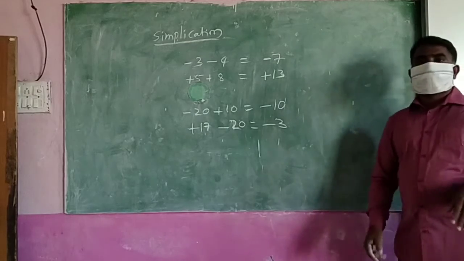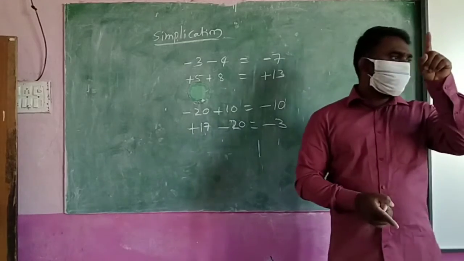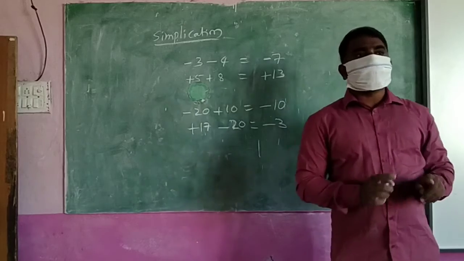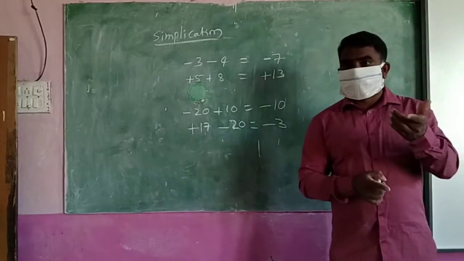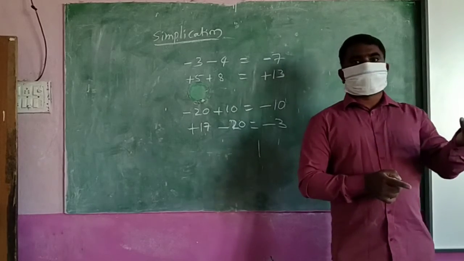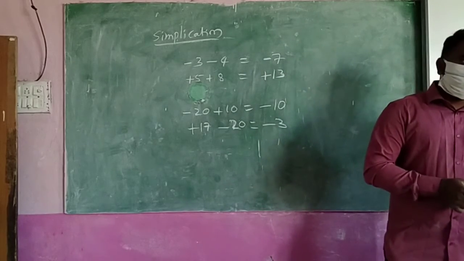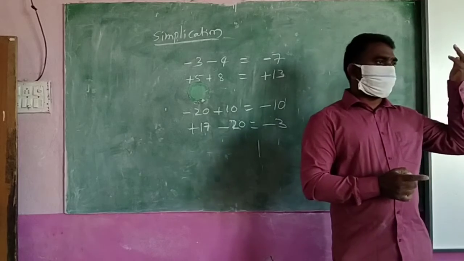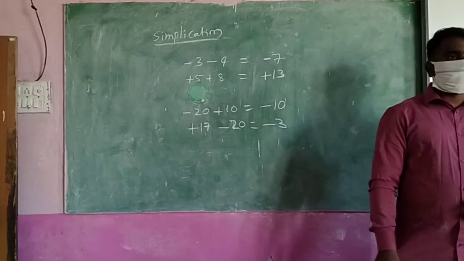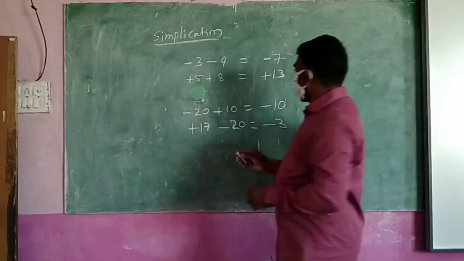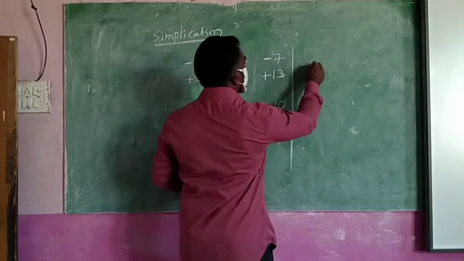Another situation is up and down, two directions. At that time you should find the difference. After finding the difference, check where you are. Whichever steps are more, there you are. Down steps are more, you are down. Up steps are more, you are up. By using that, you can give the symbol, plus or minus. Okay?